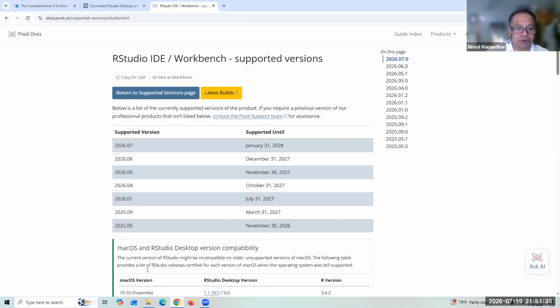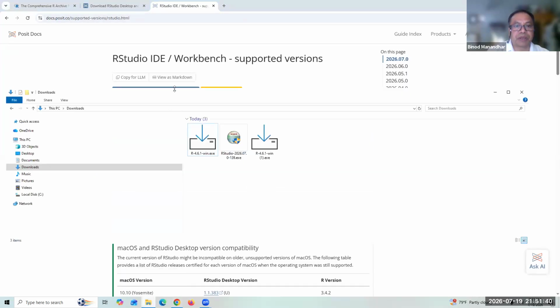Now, let's go to the download folder here. Actually, I downloaded R already and RStudio also. R is downloaded 2 times, so I don't need this one here. Now, to install R, this is R version 4.6.1 for Windows, an exe file here. So to install R, double click this one here.